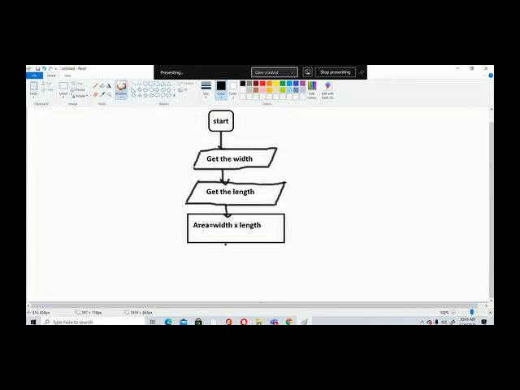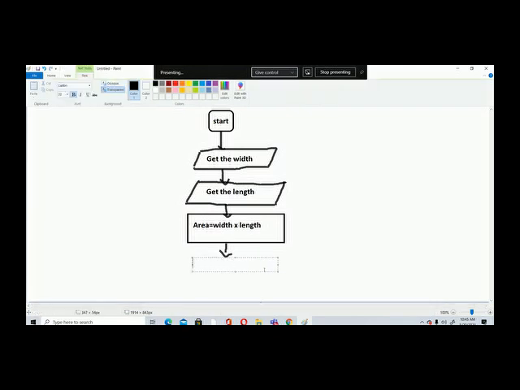I have to show the answer. That means I have to display the answer. That is my output. And for output also we use this kind of shape. For inputs and outputs both we use this parallelogram. So my output is display the area.